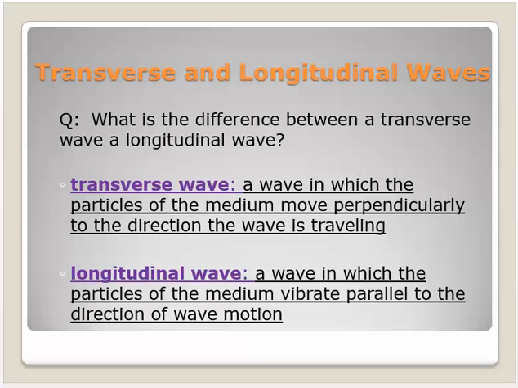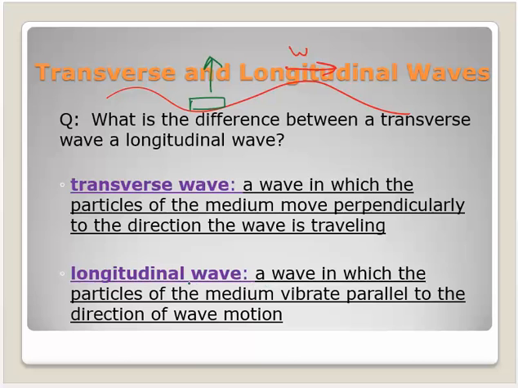Well, what's the difference between them? A transverse wave is a wave in which particles of the medium move perpendicular to the direction of the wave that it's traveling. This is like a water wave and the boat. Here's the water wave and the boat. So the wave is going in that direction, and our boat is going to be going up and down. Notice that they're perpendicular to each other. They make right angles.